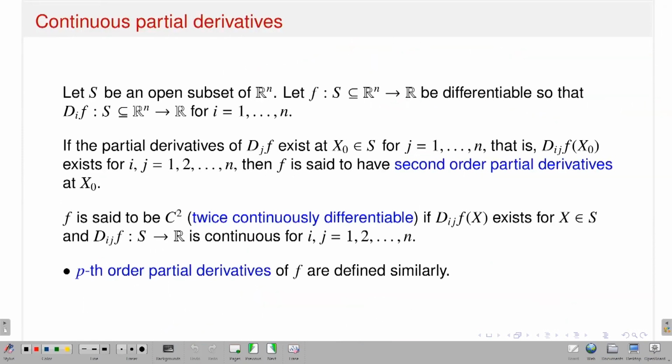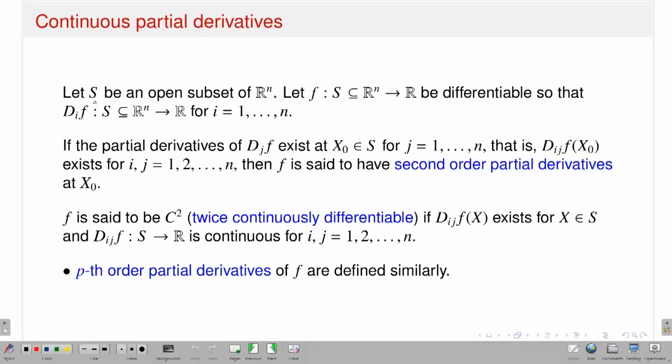Okay, so I just wanted to extend these notions a little more. That means, the C1 part I said, and then I said, what will happen if I have the notion C2? C2 means I want to talk about my function being not only differentiable, with the first order derivative existing, but I want to talk about the second order. So, in that case, what will be the corresponding definitions? Look, let S be an open subset of Rn, and f is a map from Rn to R. Suppose it is differentiable.